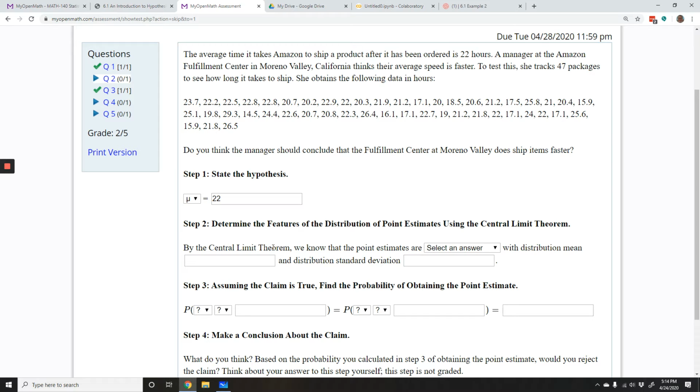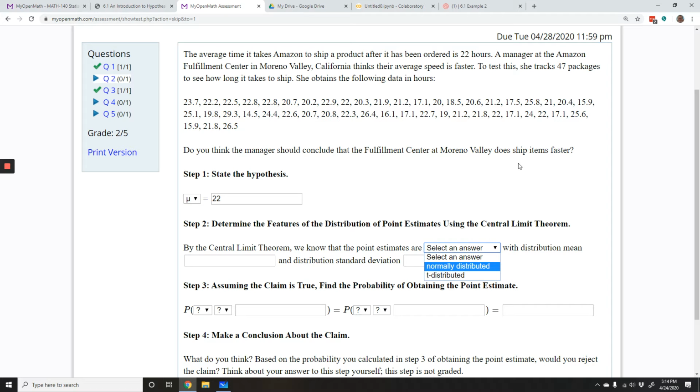So by the central limit theorem, we know the point estimates are either normally distributed or t-distributed. In this case, the point estimates are sample means, because those are estimating the population mean. Now, if we know the population standard deviation, then we can use a normal distribution. But in this case, we do not know the population standard deviation.